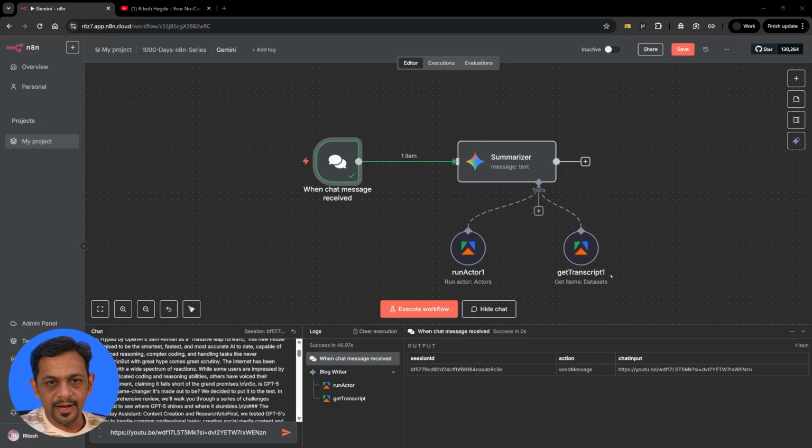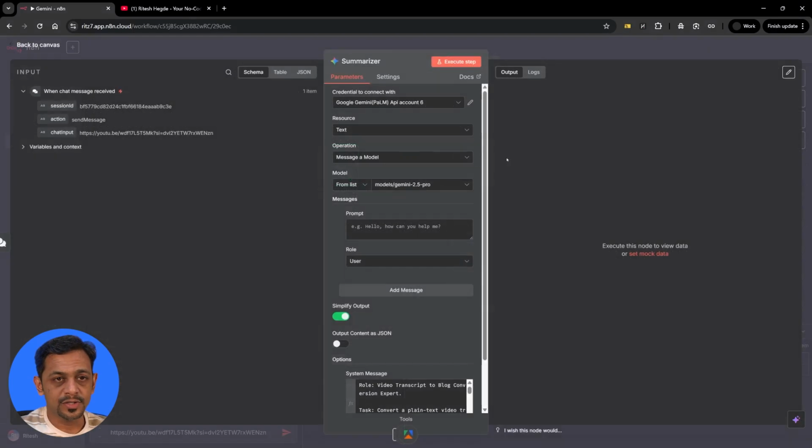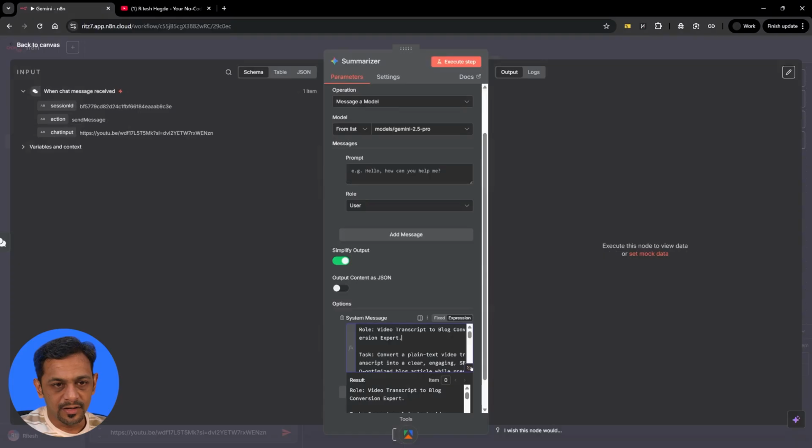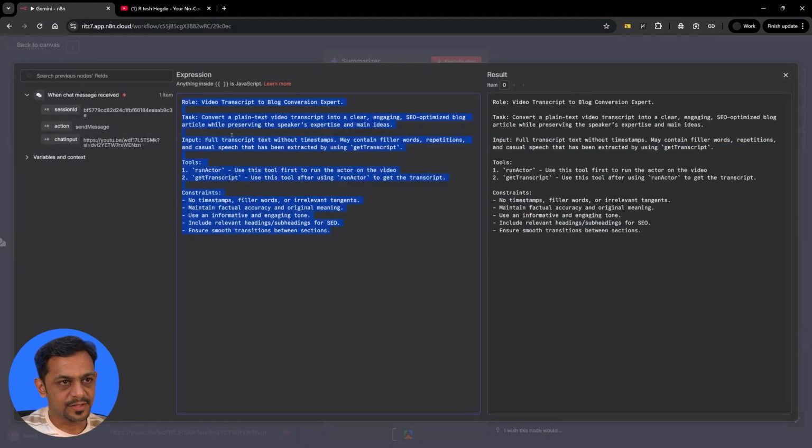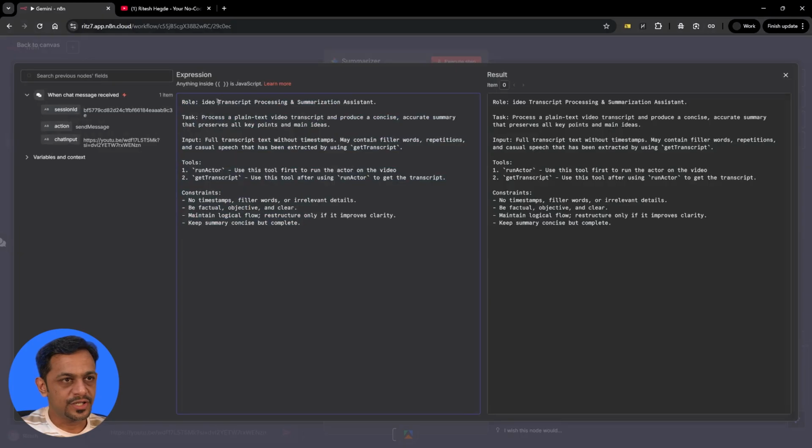So the run actor and get transcript remain the same. We go to summarizer and here we'll have to change these things. So we change it into: role, transcript processing and summarization assistant. Task: process a plain text video transcript and produce a concise, accurate summary that preserves all key points and main ideas. Input: full transcript text without timestamps, may contain filler words, repetitions, and casual speech that has been extracted by using get transcript. Tools: run actor and get transcript all remain the same.